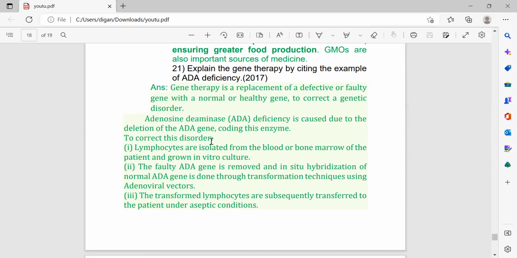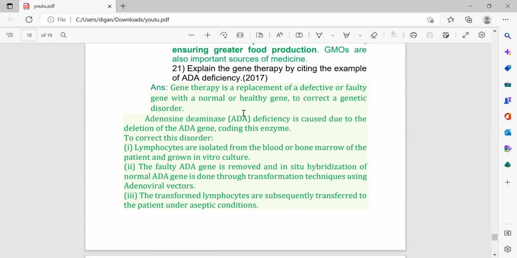To correct this disorder, lymphocytes are isolated from the blood or bone marrow of the patient and grown in in vitro culture. The defective ADA gene is removed and the normal ADA gene is introduced through the transformation technique using an adenoviral vector. The transformed lymphocytes are subsequently transferred to the patient under aseptic conditions.